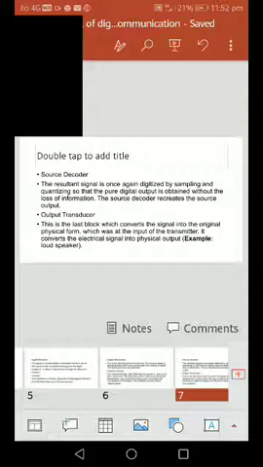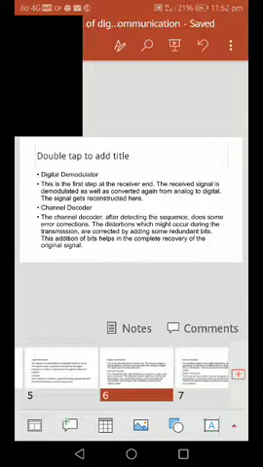This is basically the construction and blocks of the elements of these sources. I will explain all of these components in detail. That is the basic concept of the elements of a digital communication system.